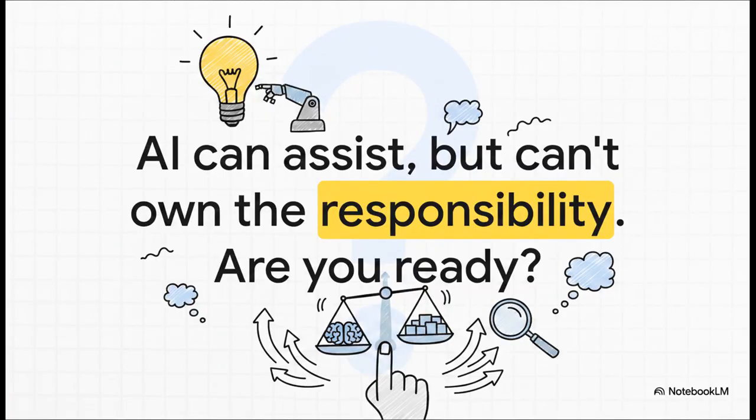And that brings us to the final and most crucial point. These tools are assistants. They are not authorities. They can draft for you, they can summarize, they can brainstorm, but they cannot take ownership of the outcome. The final responsibility for the accuracy, the fairness, and the impact of any work, that always rests with you, the human user. So the real question is, are you ready to take on that responsibility?